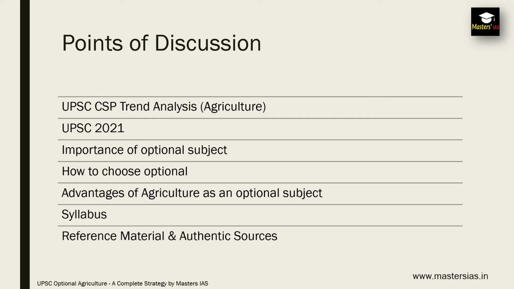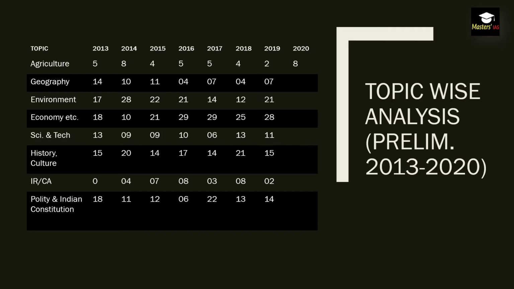First one is UPSC CSP trend analysis, then UPSC 2021 notification, then importance of optional subject, how to choose optional subject, what are the parameters, advantages of agriculture as an optional subject, syllabus for agriculture optional, and reference material. So this is the trend and topic wise analysis of prelims 2013 to 2020. In this you can see the importance of agriculture since 2013 to 2008.